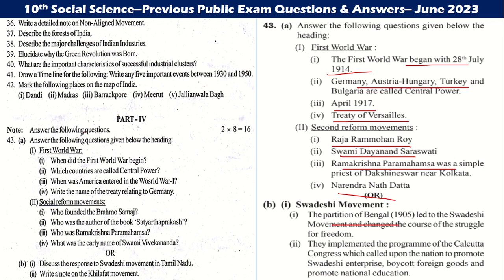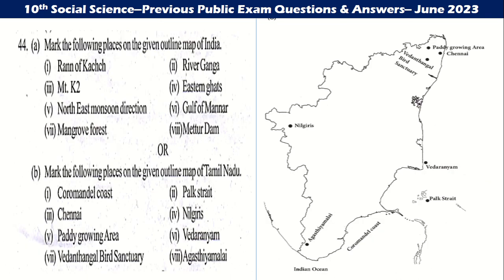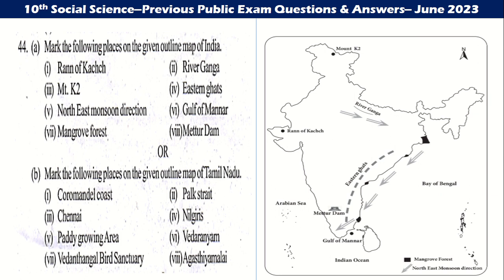Swadeshi movement: the partition of Bengal led to the Swadeshi movement. Then Swadeshi Steam Navigation Company, Tirunelveli Uprising. Then mark the following places: Nilgiris, Vedaranyam paddy growing area, Palk Strait, Coromandel Coast, Agasthyamalai, Indian Ocean. Then Mount K2, Rann of Kutch, River Ganga, Bay of Bengal, Eastern Ghats, Mangrove Forest, Mettur Dam, Arabian Sea, Gulf of Mannar, Indian Ocean.